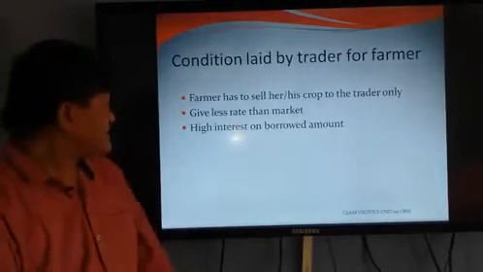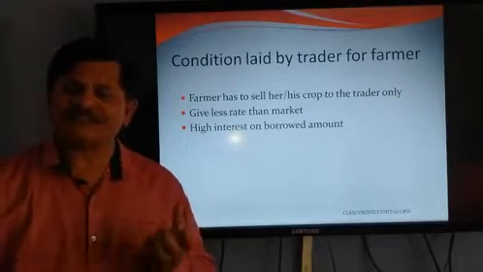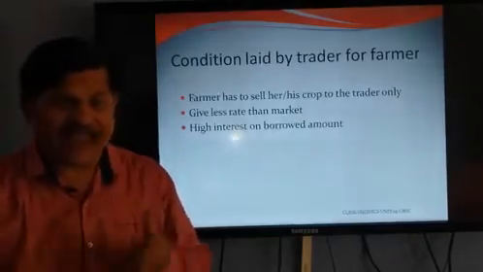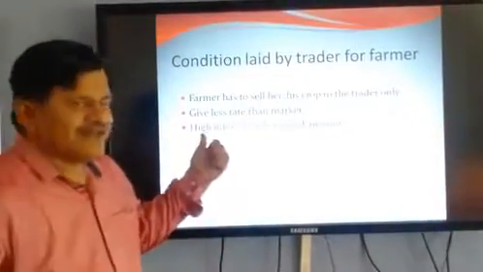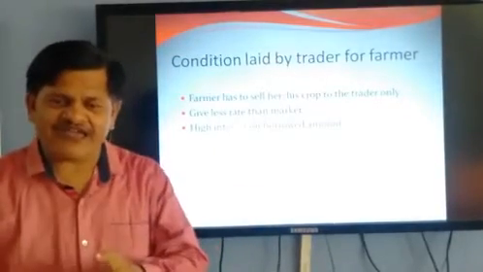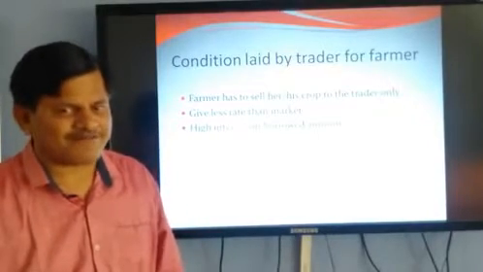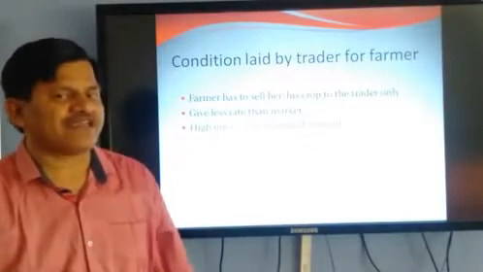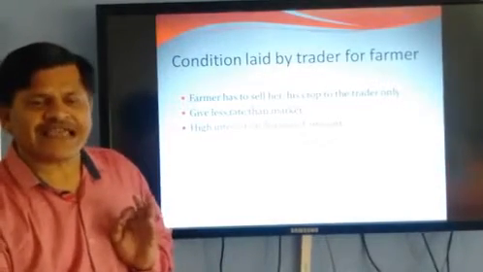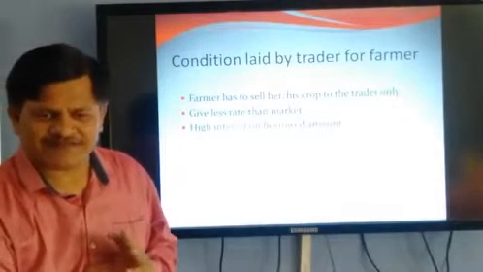Then, whatever the market rate is, the trader gives less than the market rate to the farmer. That is the most important thing. And the third thing is a very high interest rate.